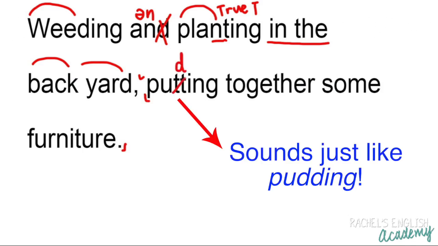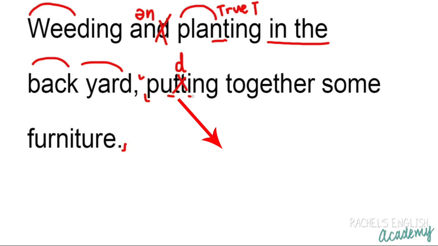These T's, flap T's between two vowels: putting, putting together some furniture. Now, we say that the T at the beginning of a word is always a true T, but that's not true. Sometimes in the T-O combination, it's a flap, like the word to in today, in tomorrow. I have noticed that those can be flap T's, and I think he's doing a little flap T here as well. Putting together.